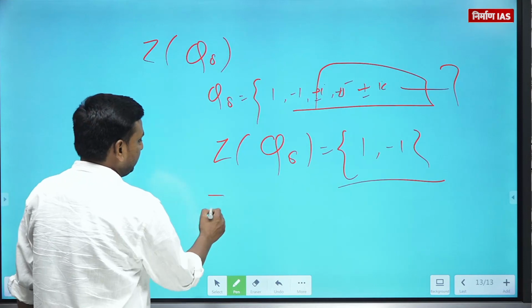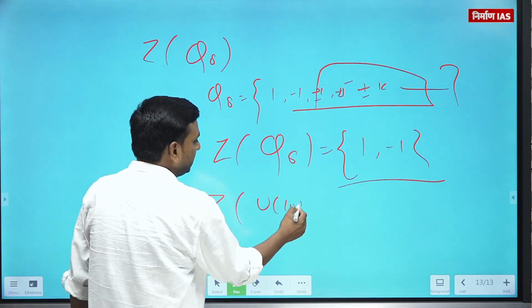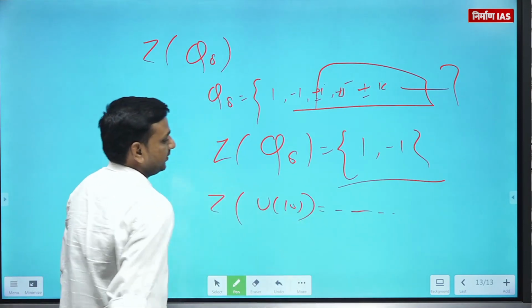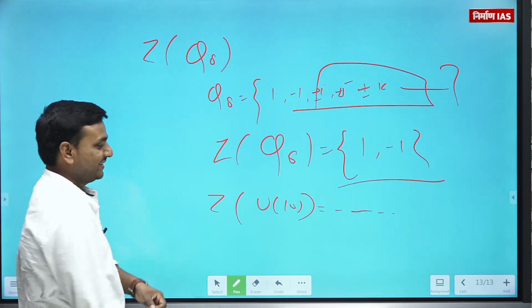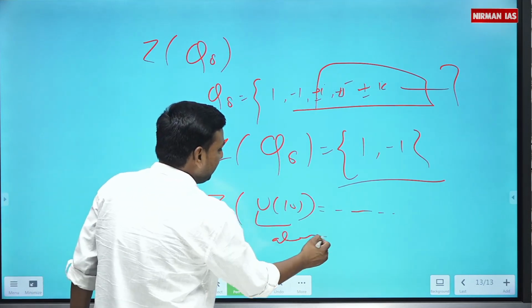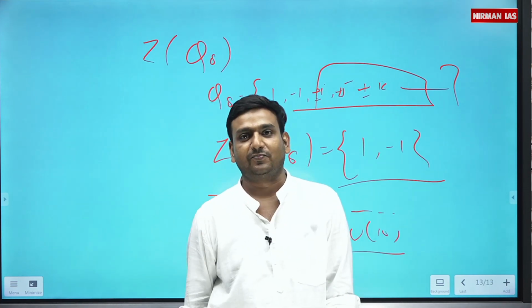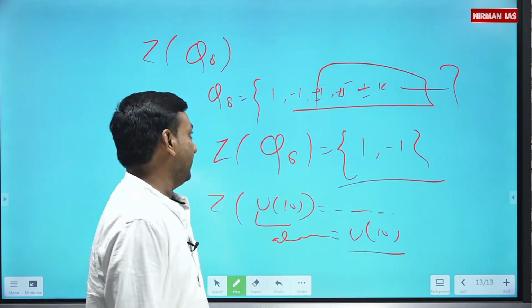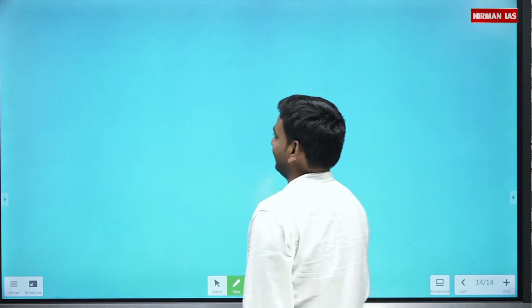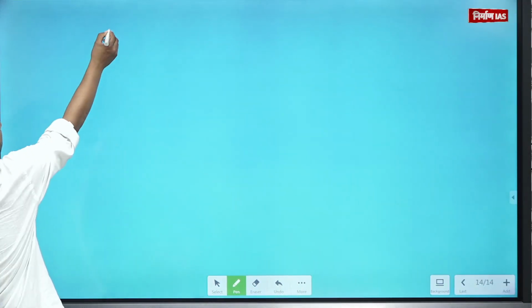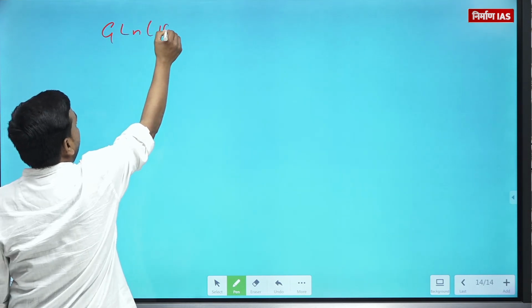Tell me what is the center of Un. Un is always abelian, so the center of an abelian group is the group itself. Is that clear? Okay, tell me, that is more interesting. General linear group, GL(n,R).